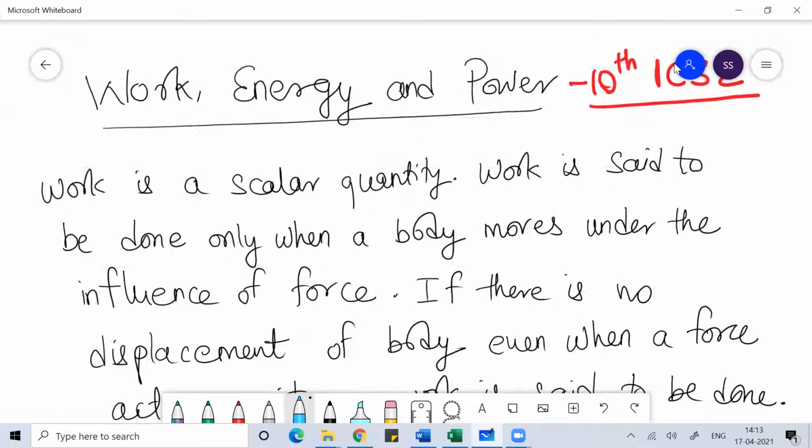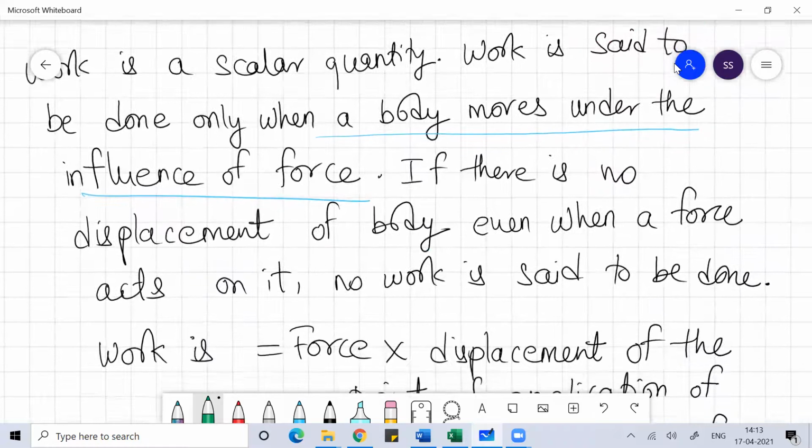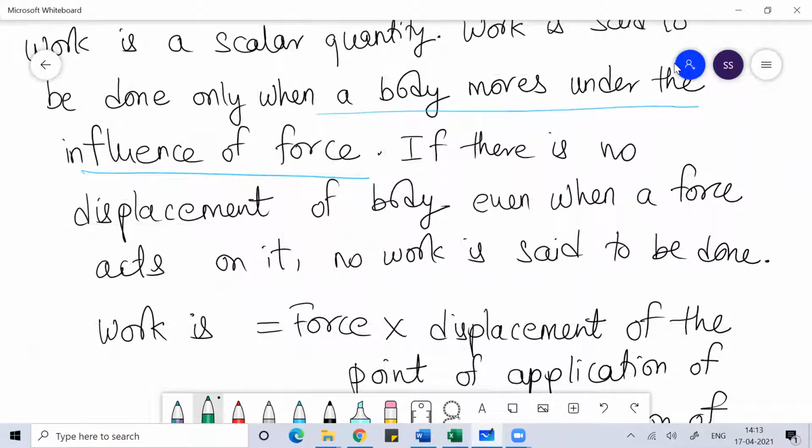Work is said to be done when an object or a body moves under the influence of force. Whenever a body moves, we say the work is done. Even if you are exerting a force, if the body does not move, in those scenarios the work is not done. For example, if you are trying to push a wall, or if an object moves in a circular direction, the displacement will be zero, so zero work will be done.